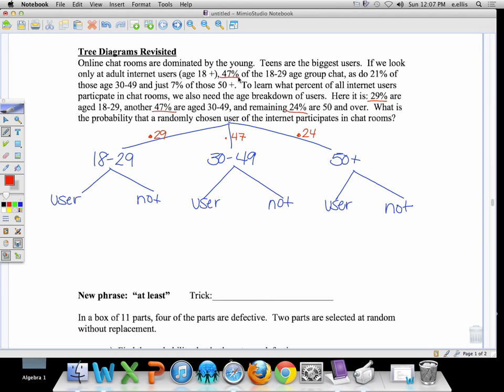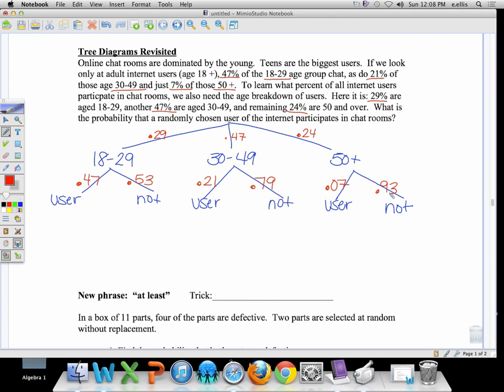Okay, 47% of the 18 to 29 chat. So that would be a user. So 0.47 again. The not, well, that's everyone else. If you do 1 minus 0.47, you get 0.53. Okay, and that little branch is done. 21% of those in the 30 to 49 are users. So 0.21. 1 minus that. On the flip side, we've got 0.79 who are not users. And then just 7% of the 50 and older, so 0.07, which means 0.93 are not chatting online.